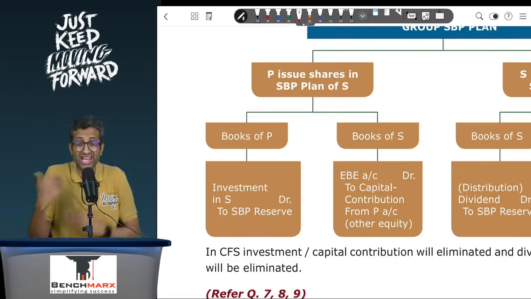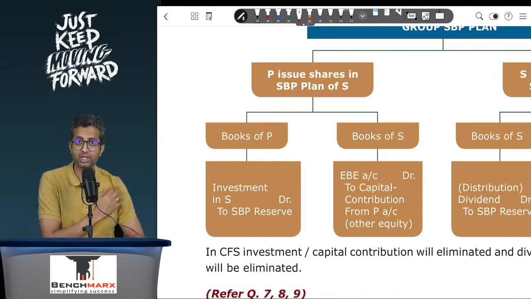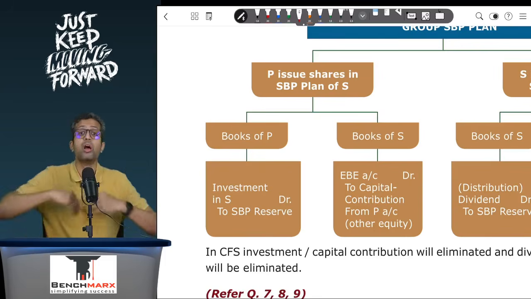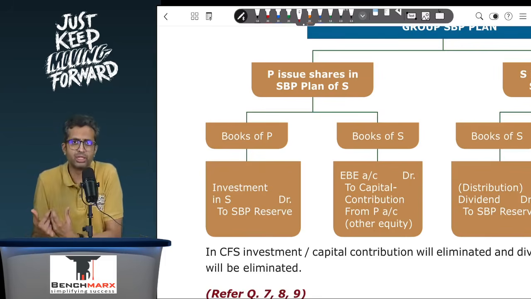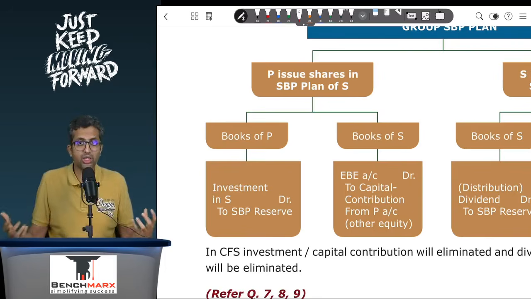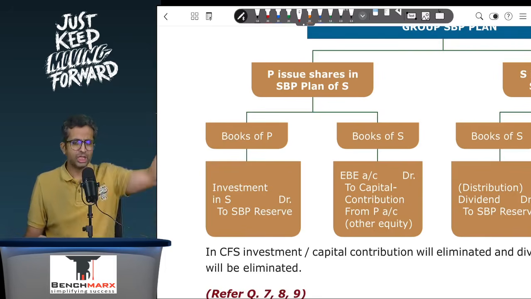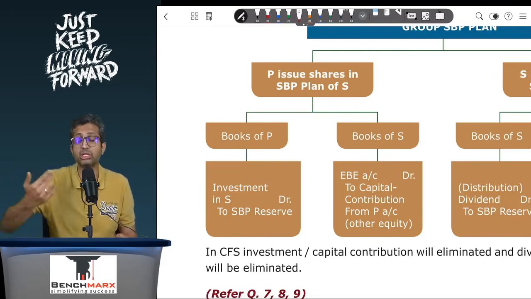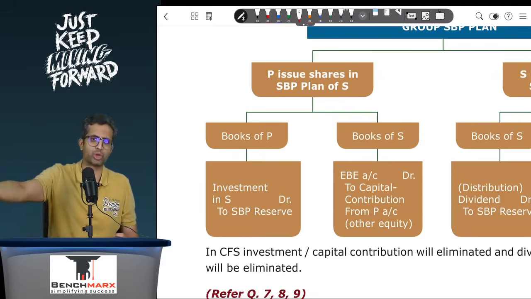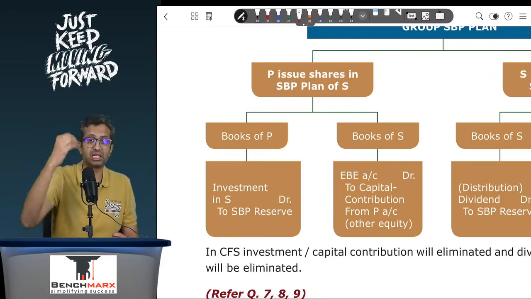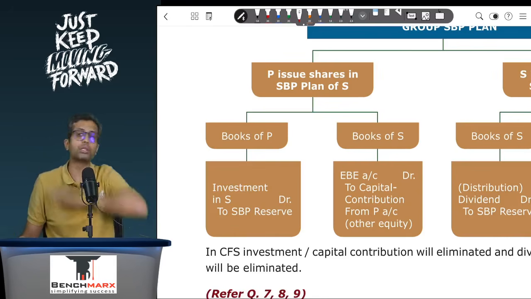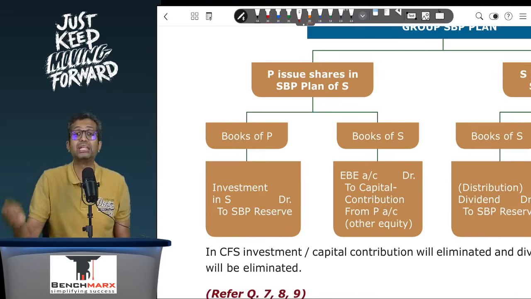Well, the standard says that this should be treated as investment in subsidiary. Yes, we are not going to issue any actual physical shares, but this is like an indirect investment for all practical purposes. Let us say the subsidiary does not have money. It wants to pay it to its employees. Where will it arrange the money? It will go crying to the parent. It will ask for some money on a permanent basis from the parent, in which case the parent will make an investment in the subsidiary, and the subsidiary will use that money to pay its employees. Now, rather than the subsidiary taking investment from the parent and using that money to pay its employees, the parent is directly paying the money to the employees of the subsidiary and thereby indirectly investing in the subsidiary. So this is treated as an indirect investment.